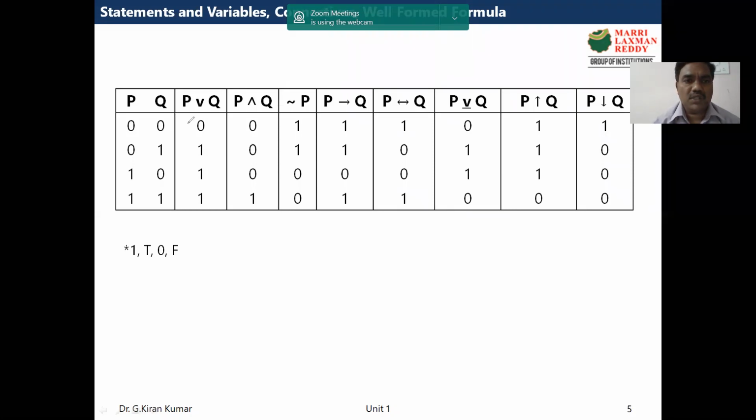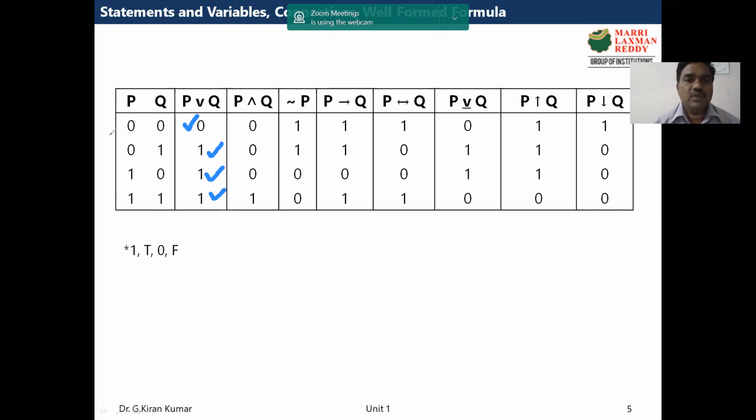Now see, OR is false only in this case, when both are 0, 0, then it is 0. Remaining all the cases, it is 1. So normally in our context, we use 0 also can be called as false, and 1 can be considered as true. So these two we use interchangeably in the truth table.